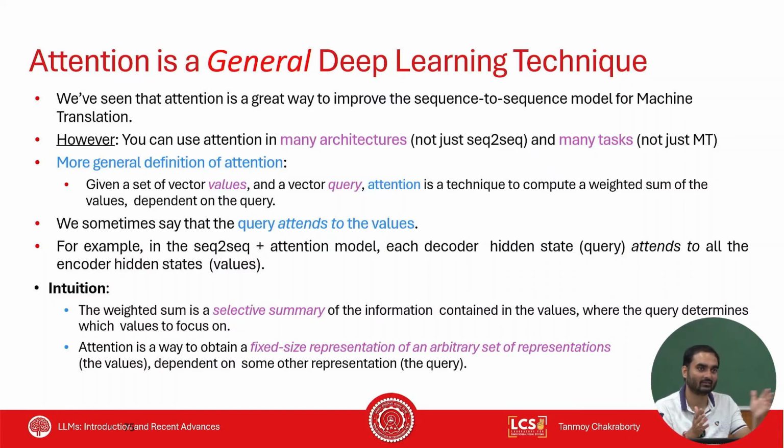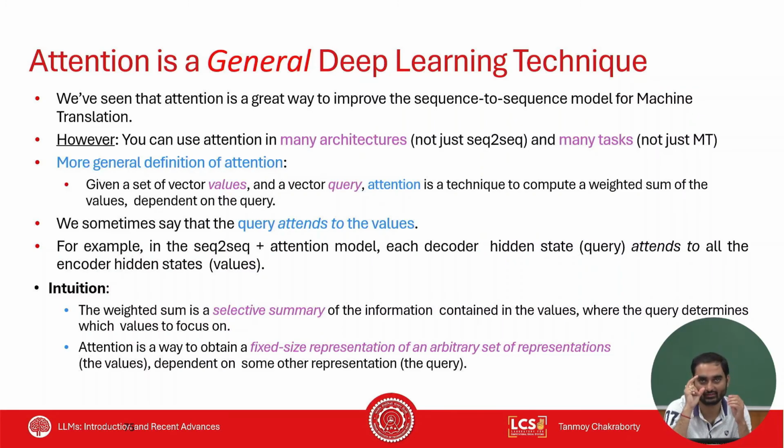In our case, the value vectors are the encoder hidden states. It's a summary, right? Irrespective of the size of the encoder layers. Let's say there's a sequence where there are 100 encoder layers, and another sequence where there are 10 encoder layers. Irrespective of the size, you can always generate one vector, the attention vector, right?